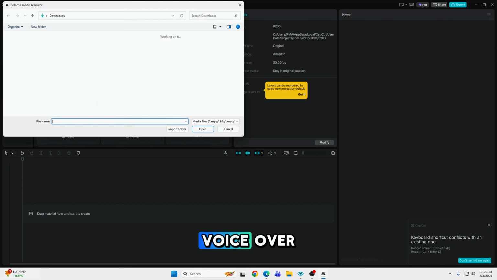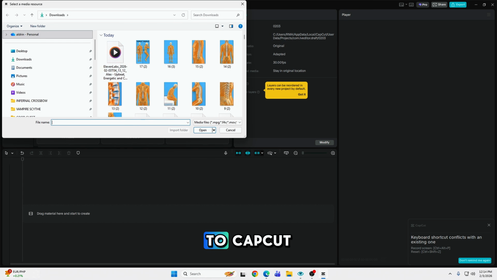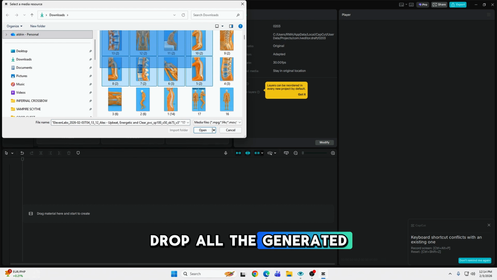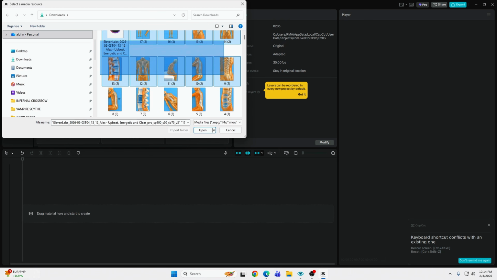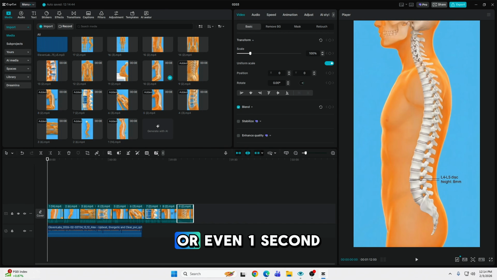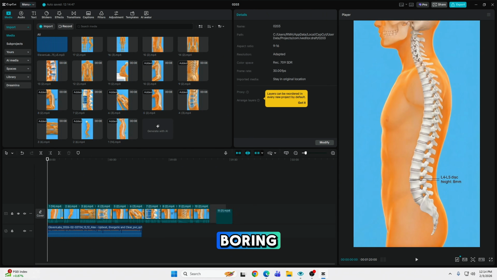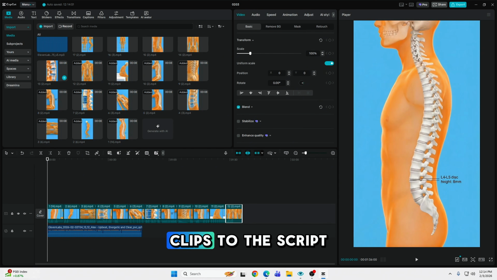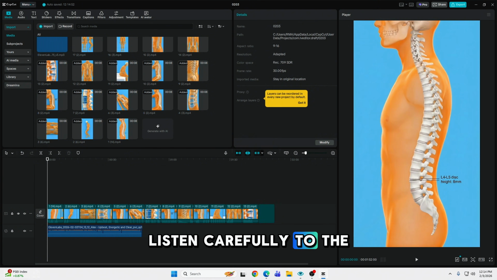After you've chosen your voiceover, download it and head to CapCut. Drop all the generated videos and the voiceover. The generated videos are aligned with the script by every 3 seconds or even 1 second frames. This will help make it not look so boring. So align all the clips to the script. Listen carefully to the voiceover.